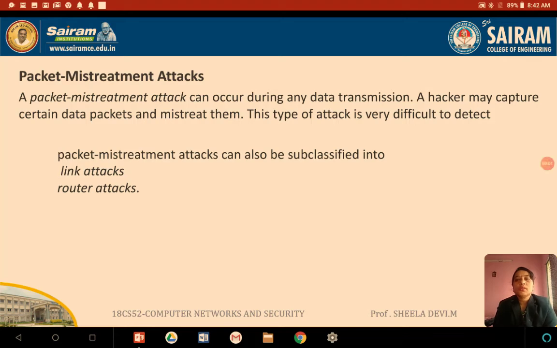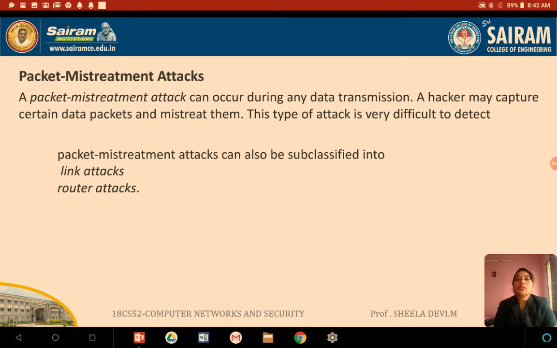In the last session, we were seeing about the network attacks. In that we have seen two attacks, that is DNS attack and the routing table poisoning attacks. In this session, we'll see packet mistreatment attack. So, how can the packets be mistreated by the unauthorized person?